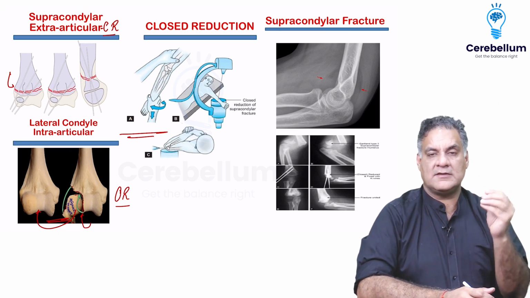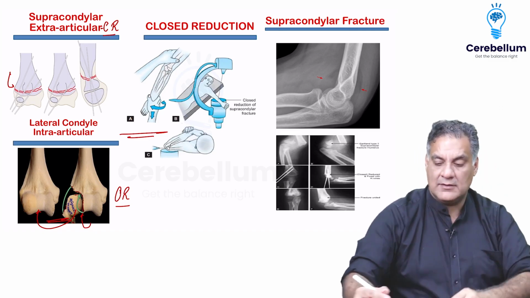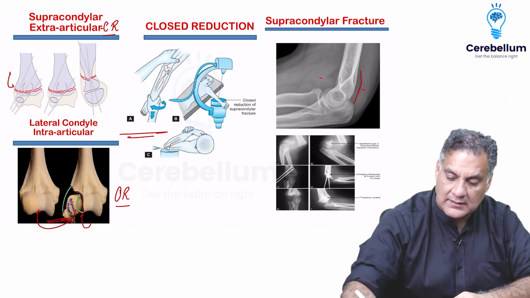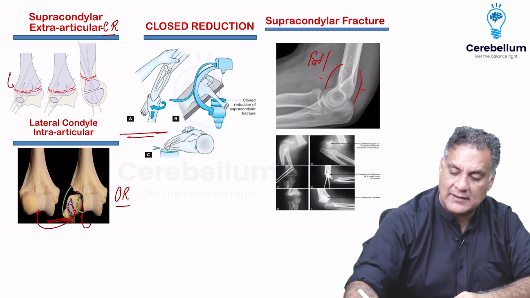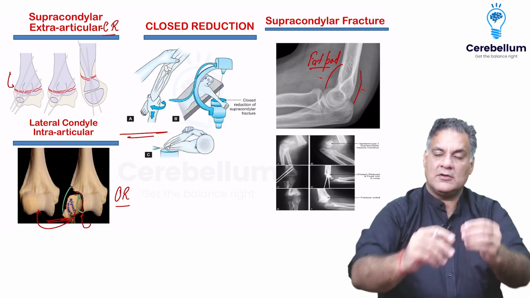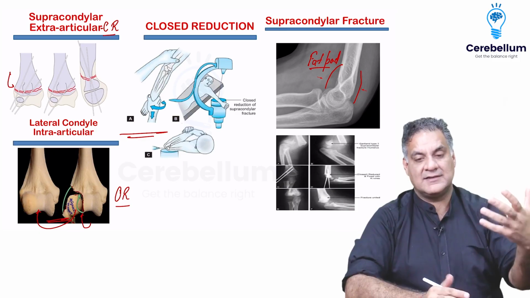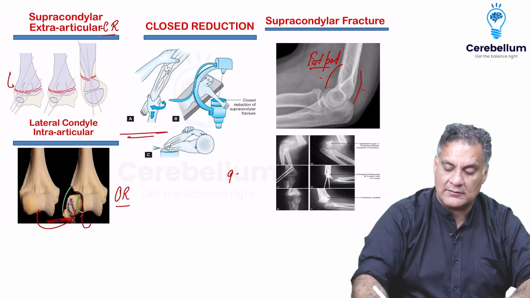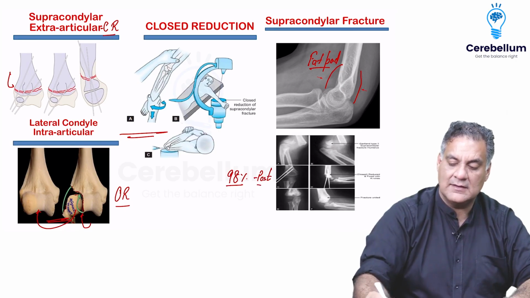In supracondylar fracture humerus, a beautiful thing is there. Sometimes in X-ray, you can't see the bone fracture, but you will see the soft tissue elevation. This means the blood is underneath. This is called the fat pad sign. And when it displaces, my friends, because of the pull of a muscle called the olecranon, it usually goes posteromedial or to the extension side. So 98% of supracondylar fractures go into extension, with posterior displacement.